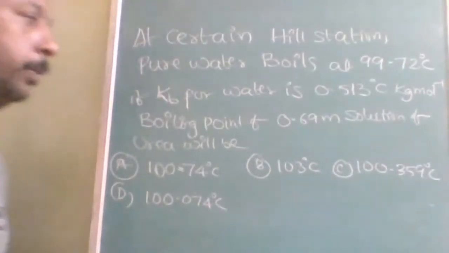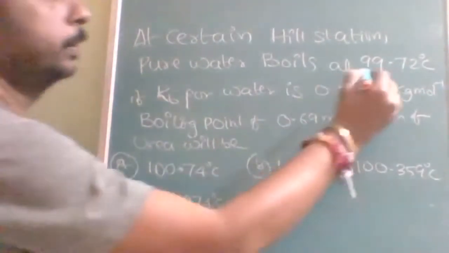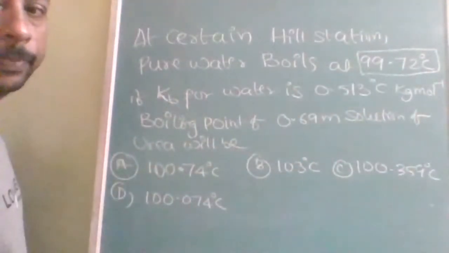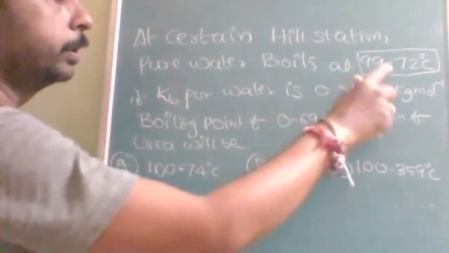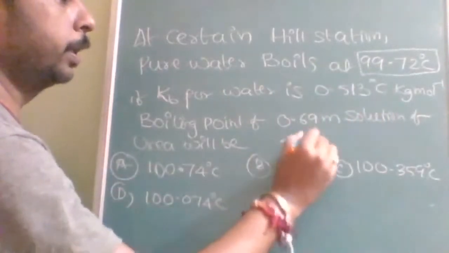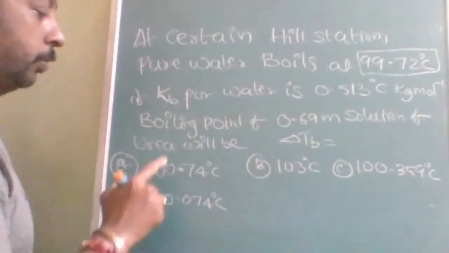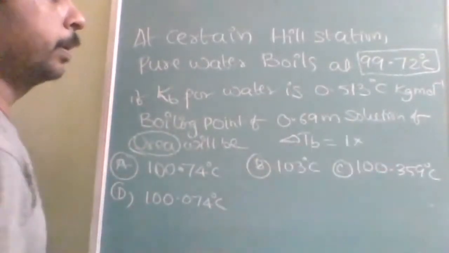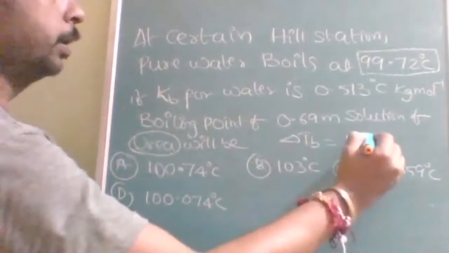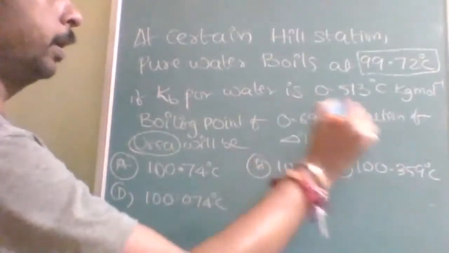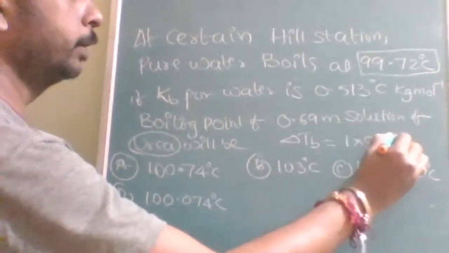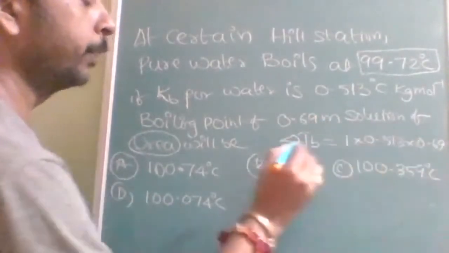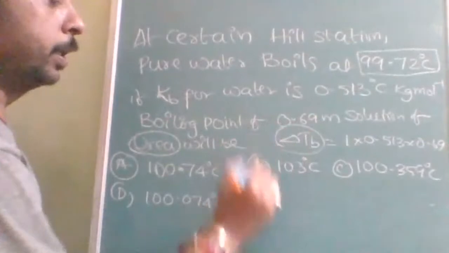Listen now. The twist in the question is: don't take the boiling point of water as 100. Take the given value as the boiling point. Then delta TB is equal to, urea is given, so the i value will be 1, into Kb. Kb is already given, 0.513, into molality 0.69. Then you will get delta TB.